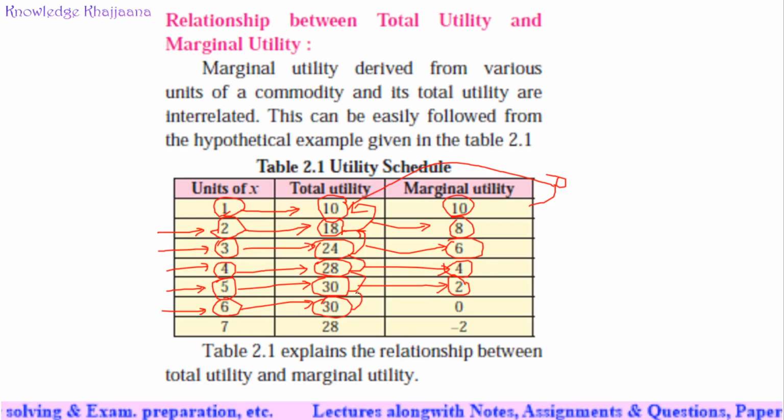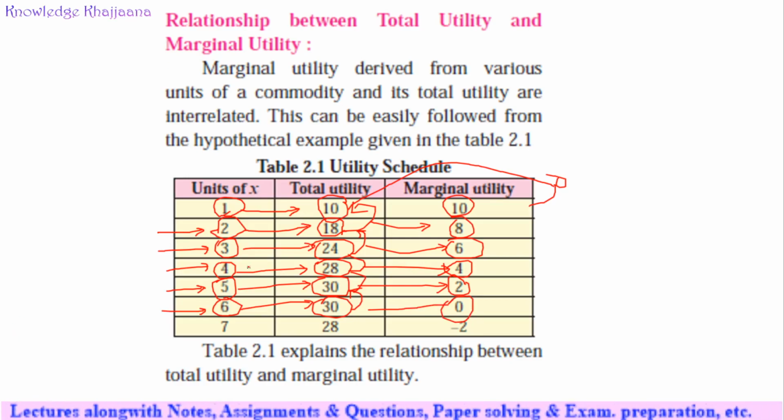See, there is no difference in the utility which you achieved after drinking an extra glass of water. It means there was no marginal increase. Okay, there was no marginal increase in the utility. It means marginal utility is zero in this case. Okay, we got this marginal utility as zero when we drank the extra glass of water after reaching the 100% level. Because after drinking the sixth glass of water, we are not getting any extra utility or any extra satisfaction after drinking that water.